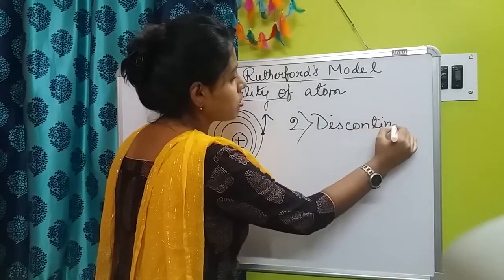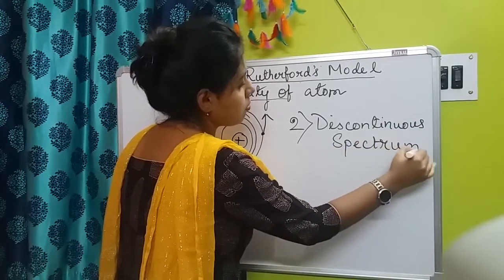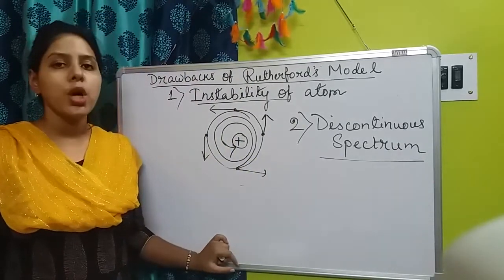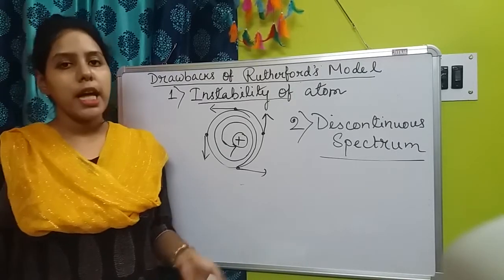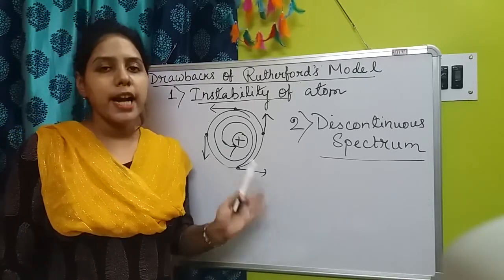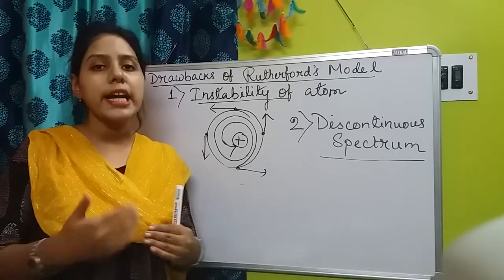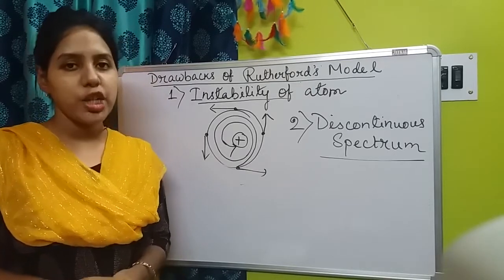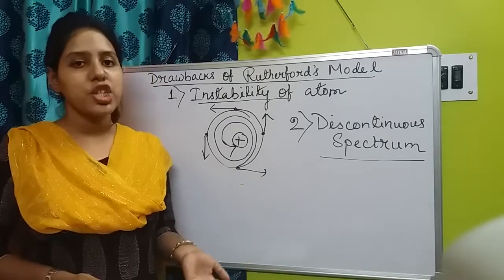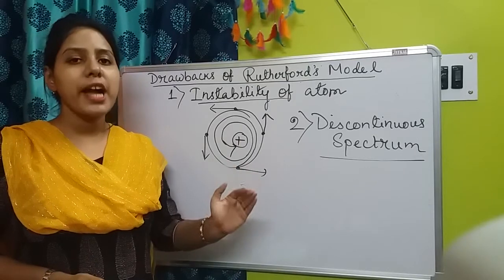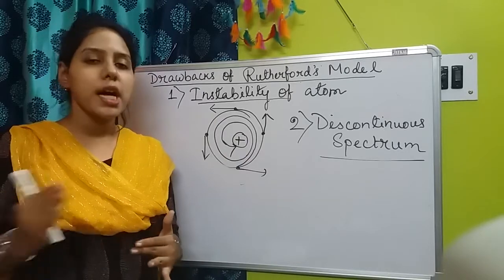Now the next drawback is discontinuous spectrum. Again coming to the electromagnetic theory of radiation, according to it the charged particles, that are electrons, are continuously losing or emitting their energy. As it is continuously emitting radiation, we could expect a continuous spectrum, because the energy is coming out from electrons continuously.